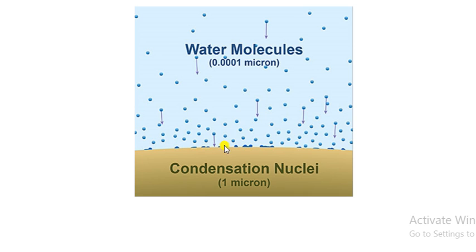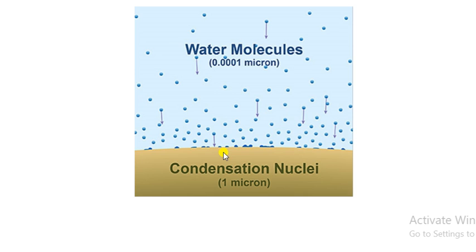As you can see here, my dear friends, these are tiny particles. It may be dust, pollen, salt or even bacteria, and it provides a surface for the water to condense on, right. So condensation nuclei especially exist in the atmosphere itself. All this happens in the atmosphere, okay, not on the surface of the earth.